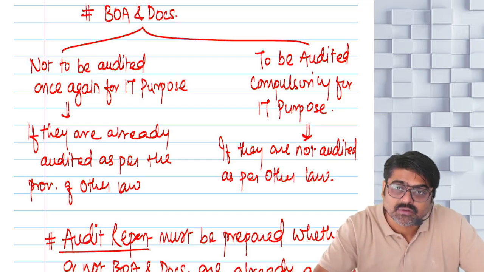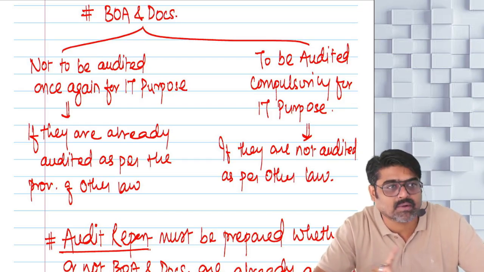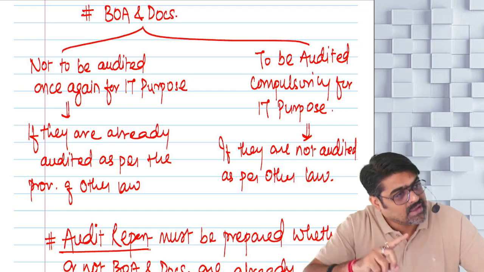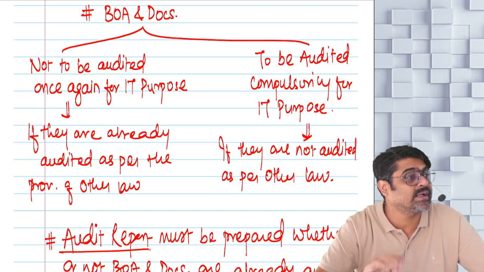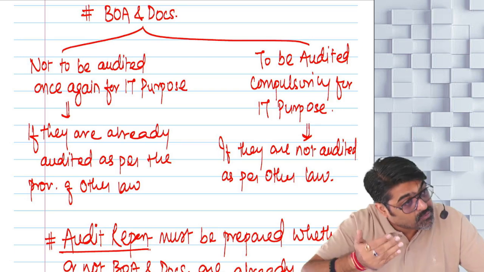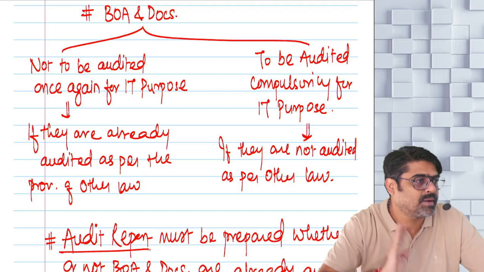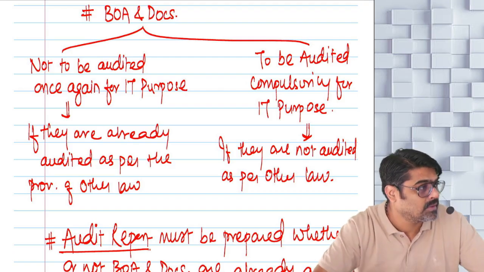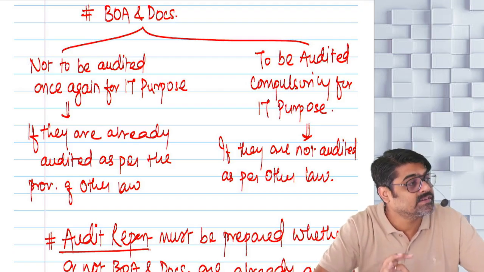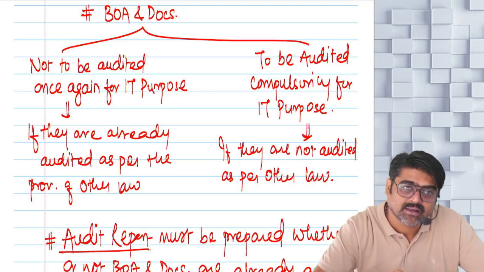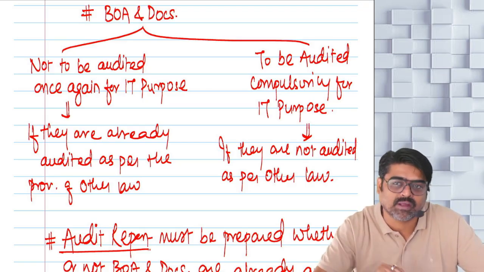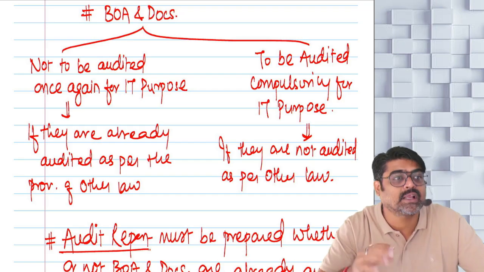For income tax purpose, the books of accounts are not required to be audited once again if they are already audited as per any other law. But for income tax purpose, a separate audit report has to be prepared in a separate form, and that is form number 3CA. Understanding?